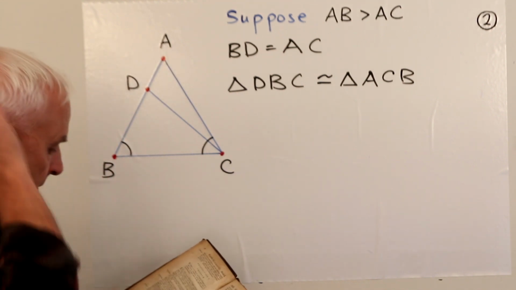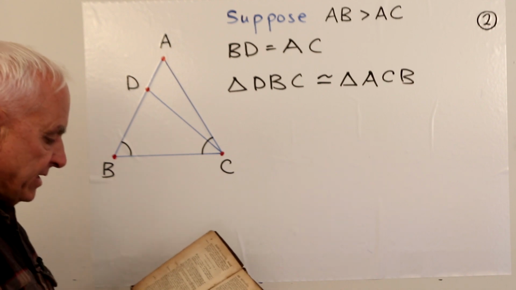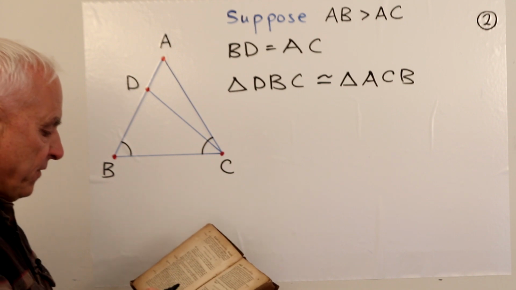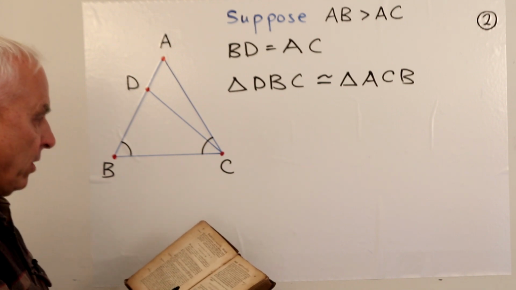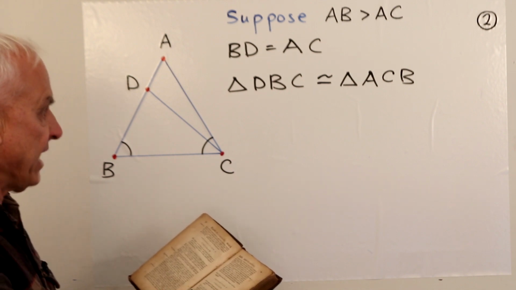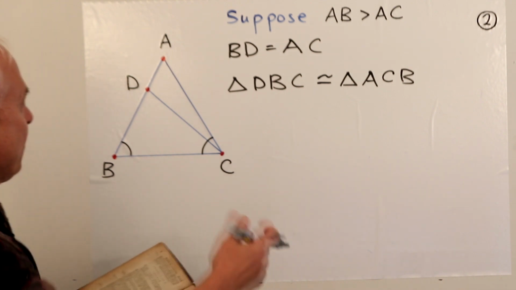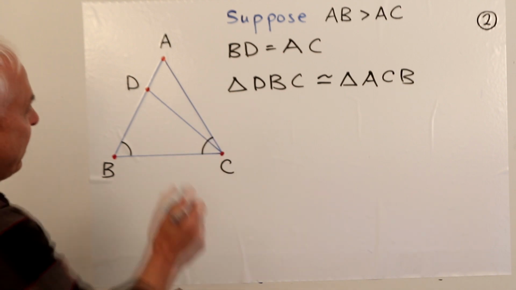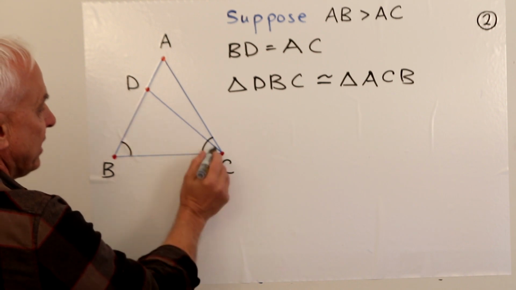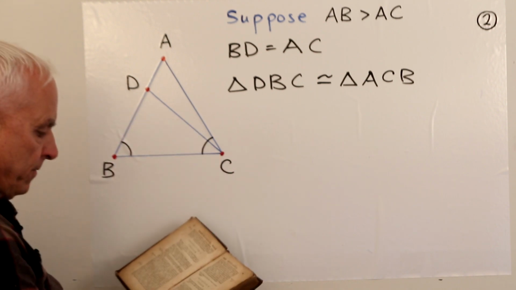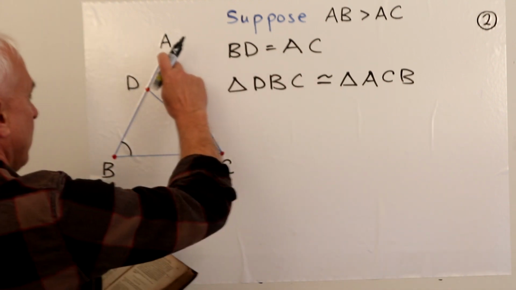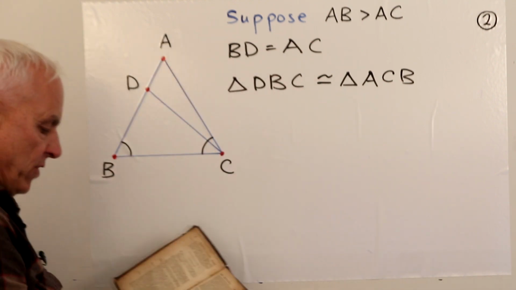Okay, and then he explains, and the angle DBC is equal to the angle ACB from the hypothesis. Therefore, the base DC is equal to the base AB. So the consequence of that is that this side here, DC, which is the third side of the first triangle, is equal to AB, this side of this triangle here.